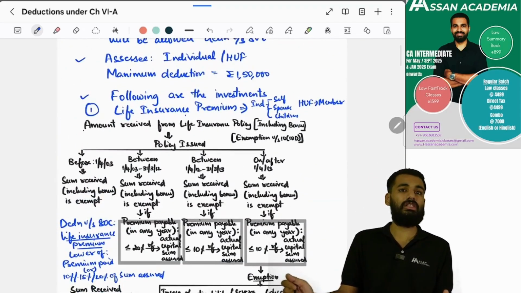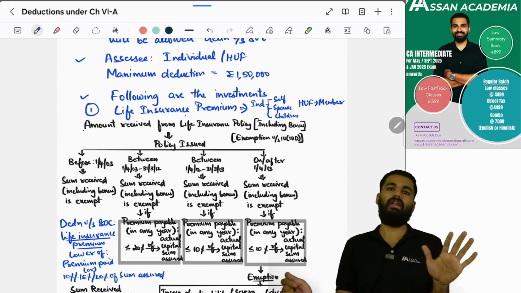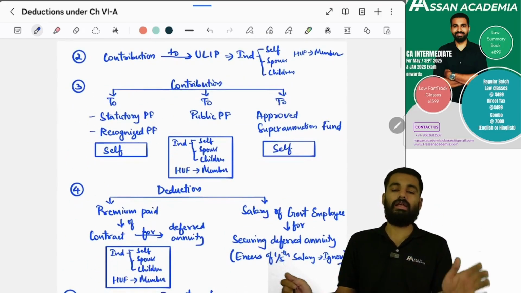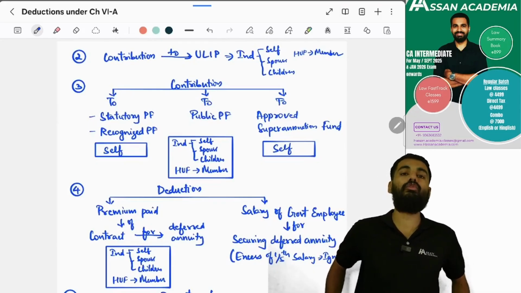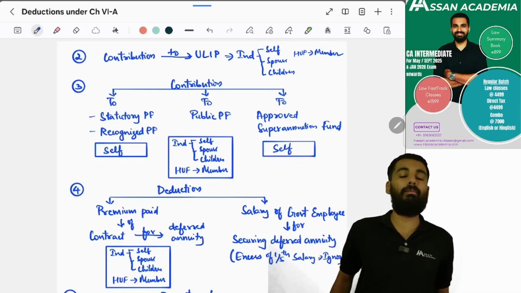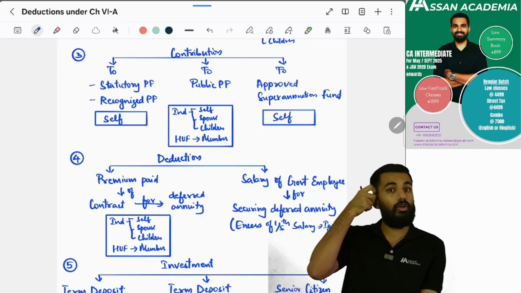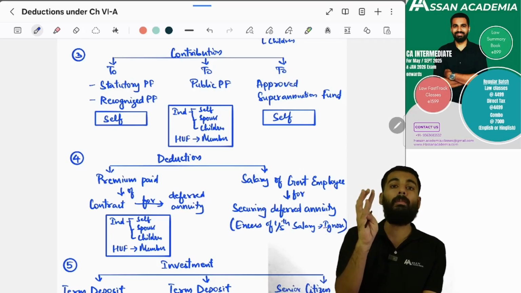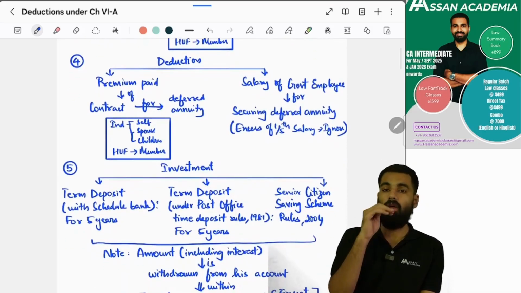This life insurance, if taken for self, spouse and children, is included. And also for HUF, the members of the HUF. Next, contribution to ULIP, unit linked insurance policy, for the individual himself, for the spouse, for the children and the members of the HUF. Next, contribution to statutory provident fund, recognized provident fund, public provident fund, and approved superannuation fund. For all, it is for himself, but for public provident fund, it is also for his spouse, his children, and the members of the HUF. Yes or no? Yes.